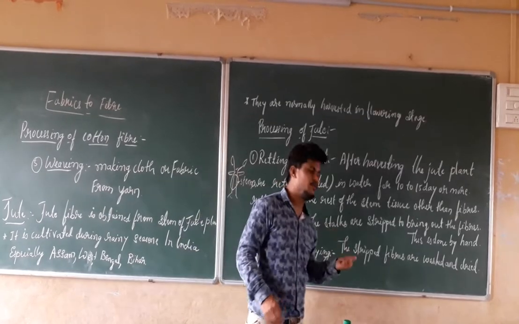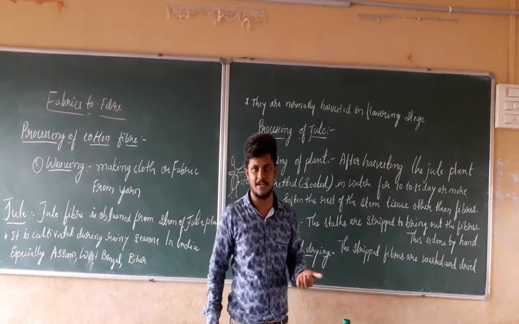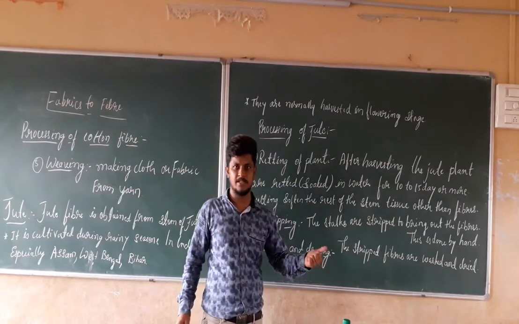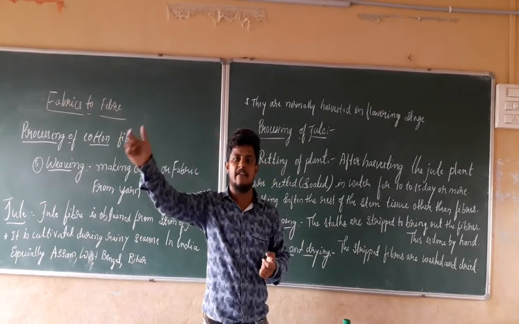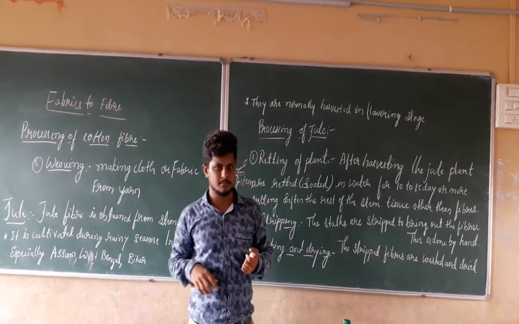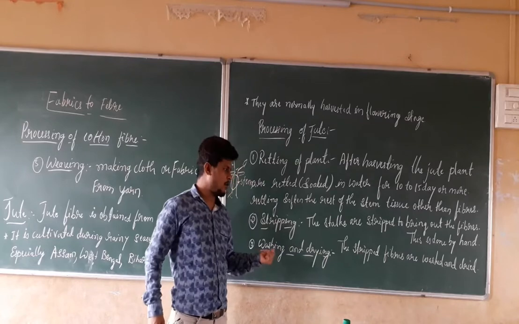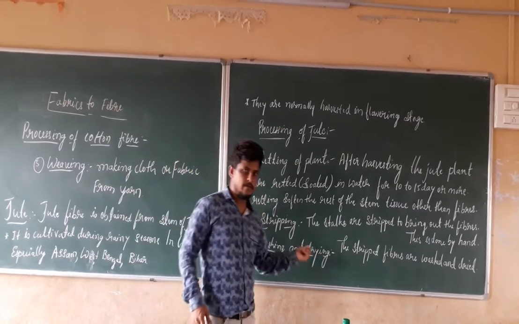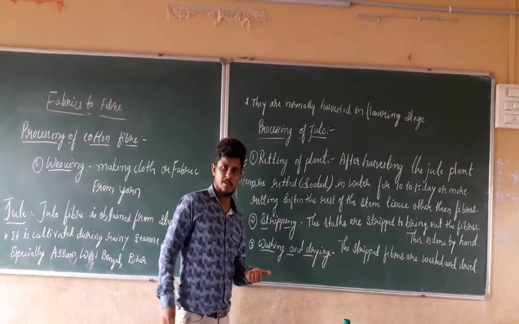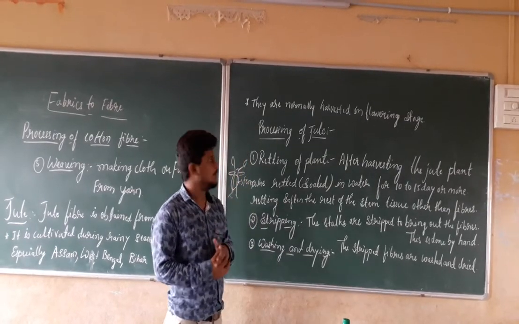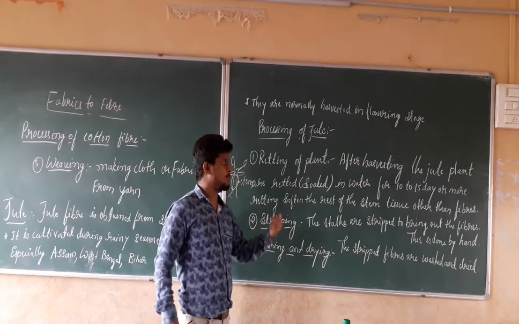At last, we have to dry it in the presence of sunlight so that we get the fiber for the purpose of weaving and knitting. Right? These are the steps we have to follow to take out the jute fiber for the production of jute cloth. What are those steps? We discussed the processing steps of the jute plant.